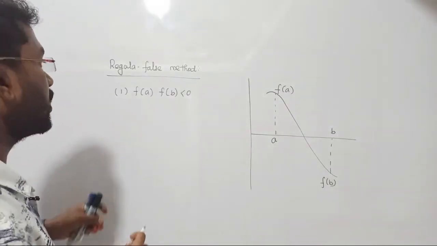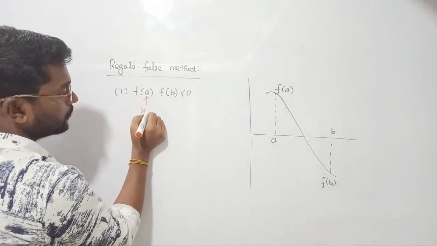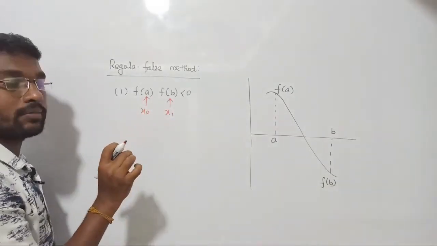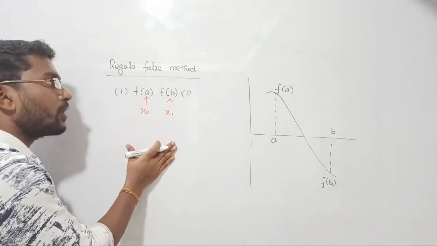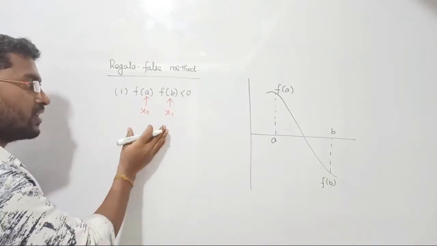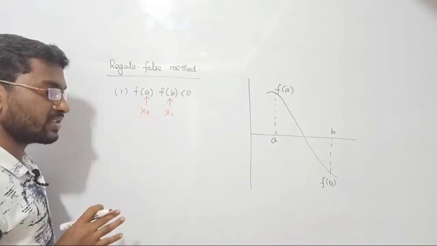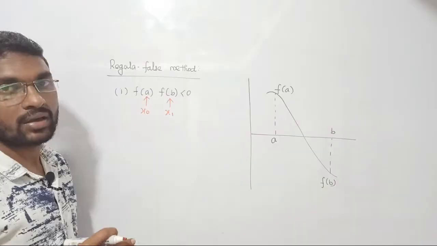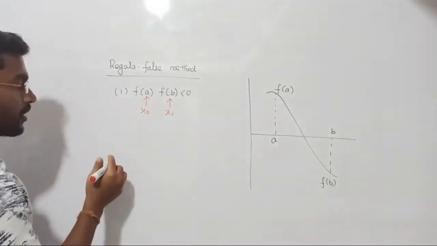Next, let me call these x0 and x1. Now, to find the next root in the bisection method, we are just taking the average of these two points. That is the one and only point where your regula falsi will be different from bisection. The rest of the things are very easy, right? Instead of using this, he found one more new formula. By investigating the slope, he derived a new equation and with that derivation he brought out the next root. Instead of going with the average value of these two points, he derived an equation.